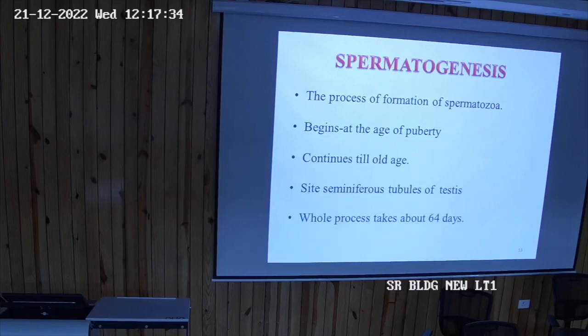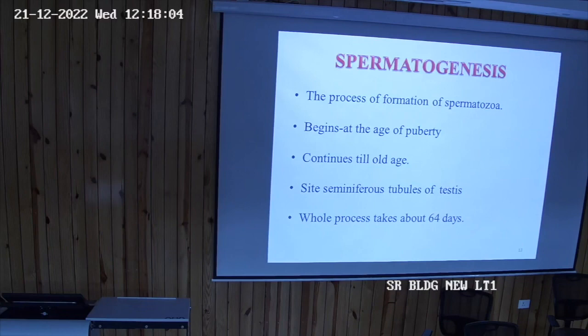spermatozoa. This process begins at puberty, it continues till old age. Site is the seminiferous tubule, and the whole process of spermatogenesis takes around 64 days to be completed. एक sperm को बनने में cycle है that is completed in 64 days. तो 64 कहाँ बनेगा?